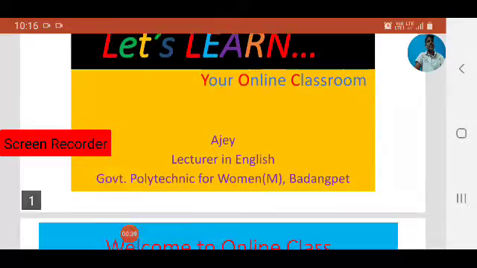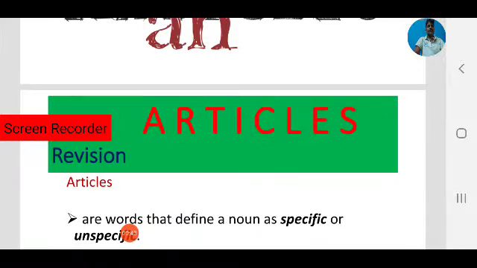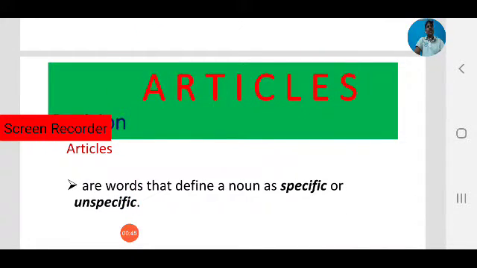So, what are articles? What do they do? How to use them? Yes, articles are words that define a noun as specific or unspecific. So, we use articles before nouns. Articles define a noun as specific or unspecific. Specific means particular, unspecific means in general. So, based on this, articles can be divided into two